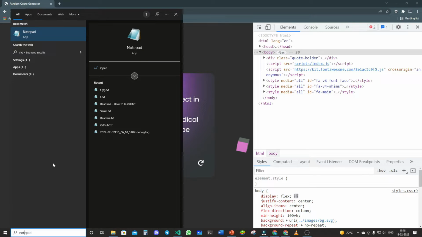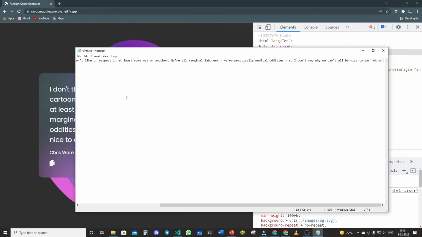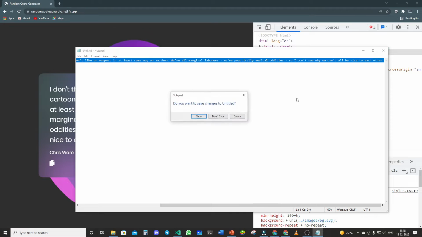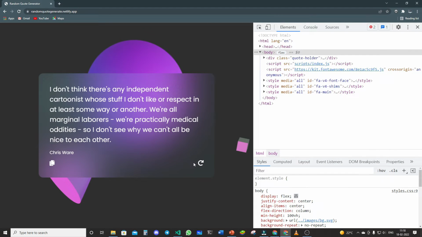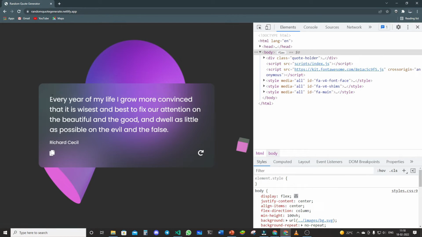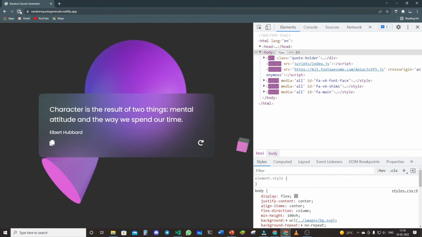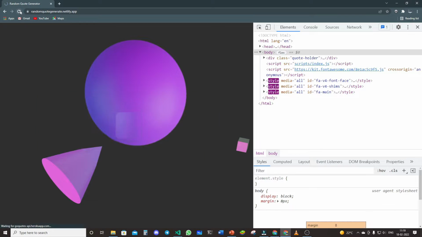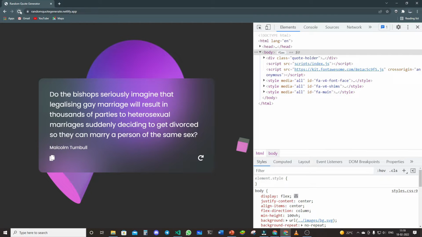Let's go to Notepad and see if it works. You can see I can paste it. Okay, this is working. This is also due to JavaScript only, and it has a reload button, or refresh button, whatever you want to call it. Now you can see when I refresh the web page, it generates a new code for me. Now let's again refresh. You can see that it again generates a new code. Refresh, again generates a new code.